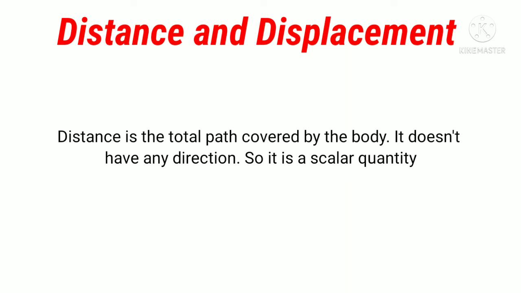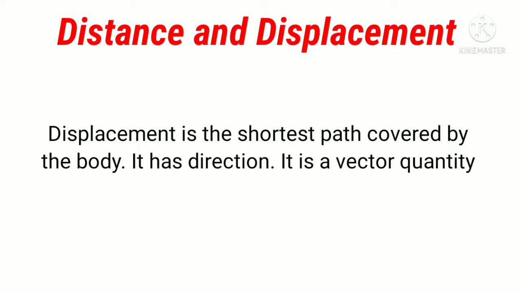Today I am going to tell you the exact meaning of distance and displacement with an example. At first we know what is distance. So distance is the total path covered by the body. It doesn't have any direction, so it is a scalar quantity. And displacement is the shortest path covered by the body. It has direction, so it is a vector quantity.